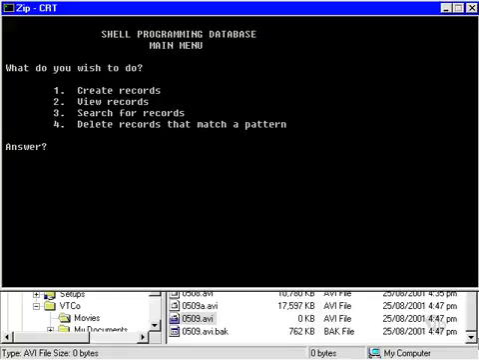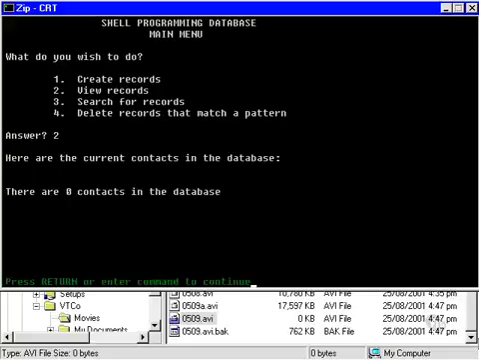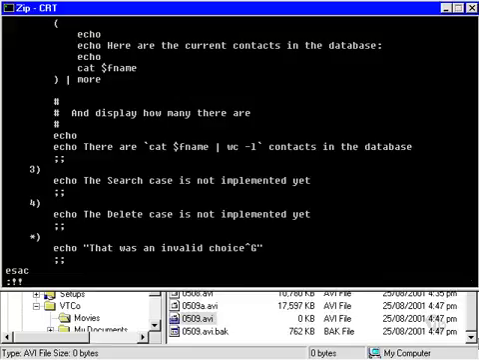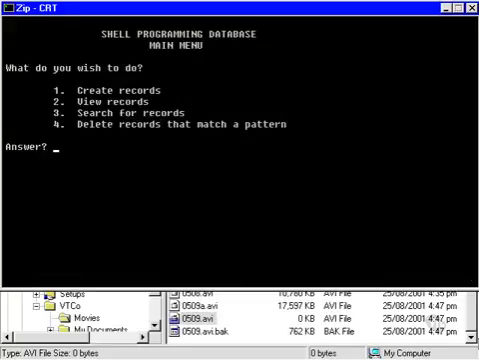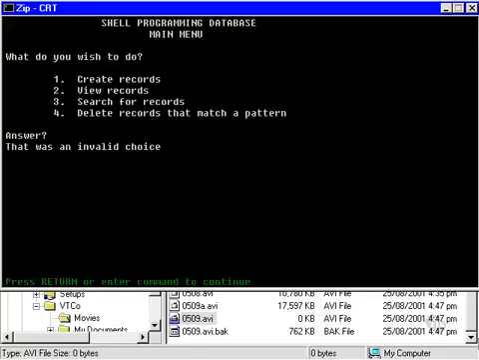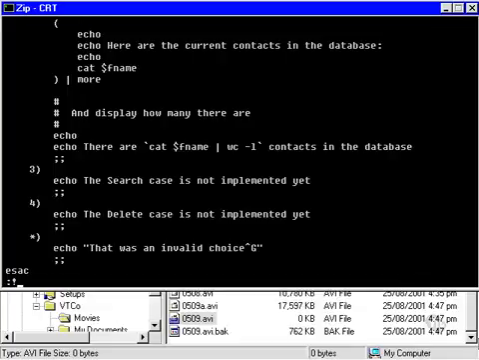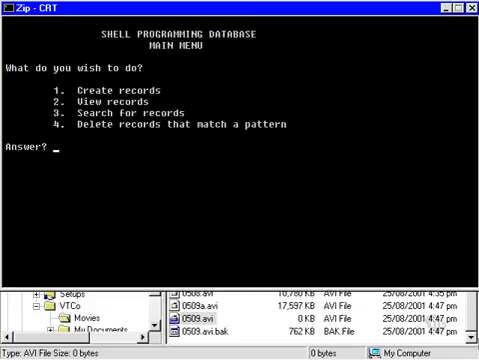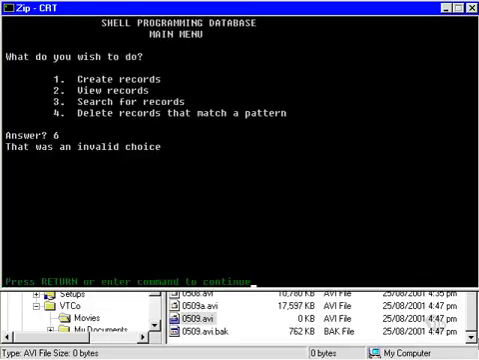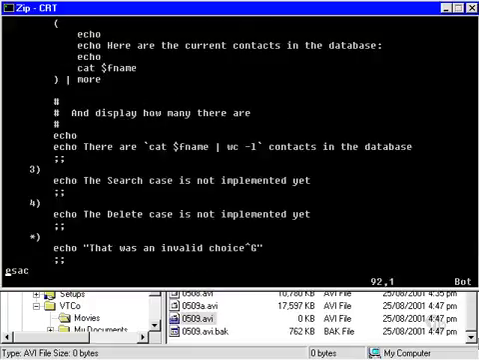Now this should not produce any error messages because I will have created the file. So answer number 2 is there are 0 contacts in the database, which is correct, but there was no error message, which is also correct. And I'll answer now. Well, I won't type anything at all. I'll just press enter, and that was an invalid choice. Now you probably didn't hear the little ding, but I did. And again, how about an answer of 6, which again is an invalid choice with a little ding.